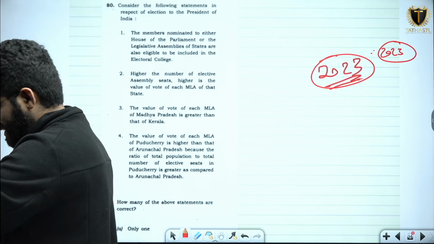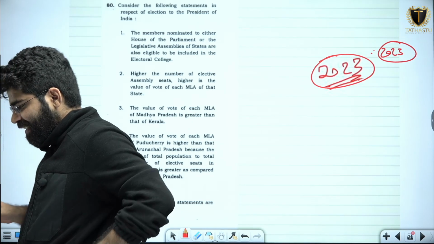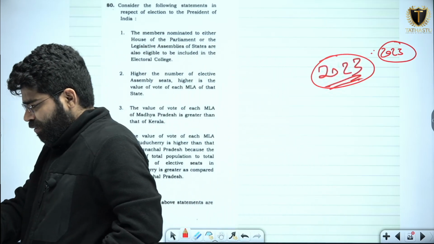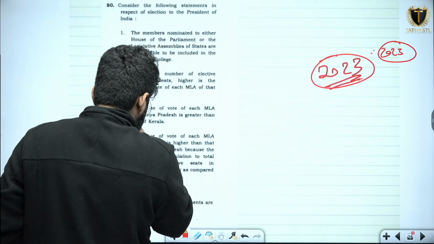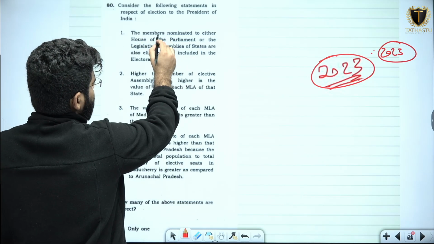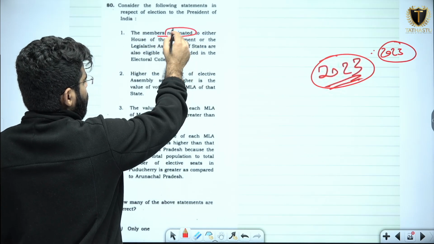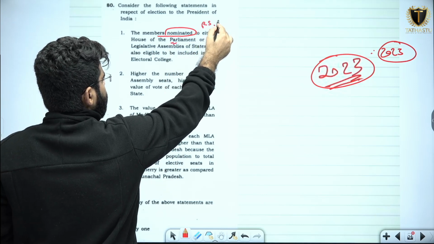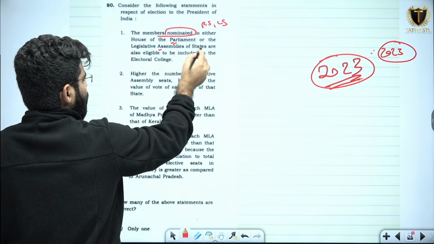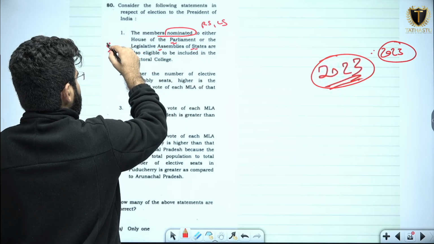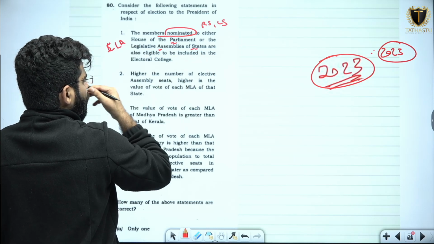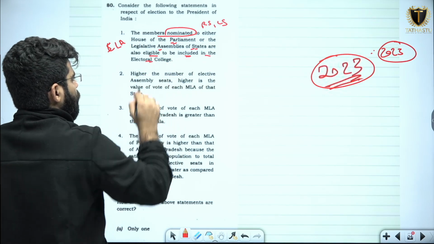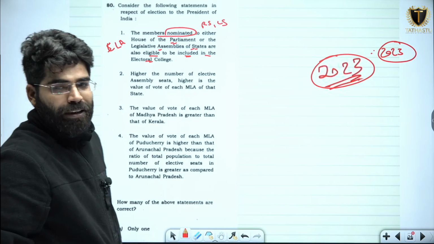Now we have a question which was a previous year question of the 2023 year. Now talking about the options, what is the first option? The members nominated, read the word carefully, nominated to either house of the parliament, meaning Rajya Sabha as well as Lok Sabha, or the legislative assembly of states, state legislative assembly, are also eligible to be included in the electoral college. This is a wrong statement.